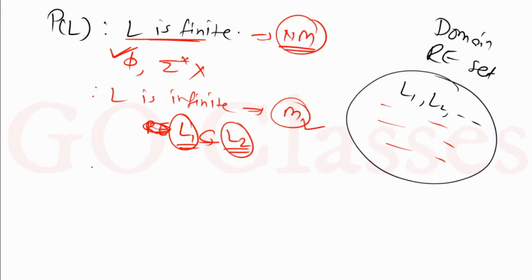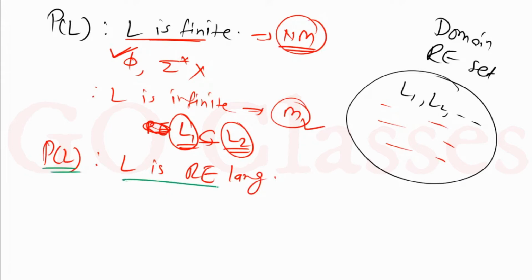Okay, for example, consider this property. Tell me about this property. L is an RE language. Tell me whether this property is monotonic or not. This L is an RE language, this is a monotonic property. Why is this monotonic? Because if you take any RE language, remember, always take the elements from this domain.